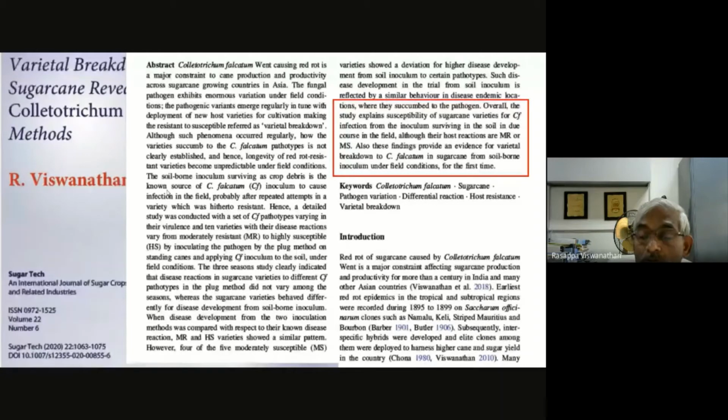So that means the pathogen has evolved in such a way that it is able to make infection from the soil. From the soil it was able to cause infection. So whatever I have told was assumed, and that was proved in this part of the study. This is about demonstrating the varietal breakdown through the two kinds of pathogen inoculation methods.